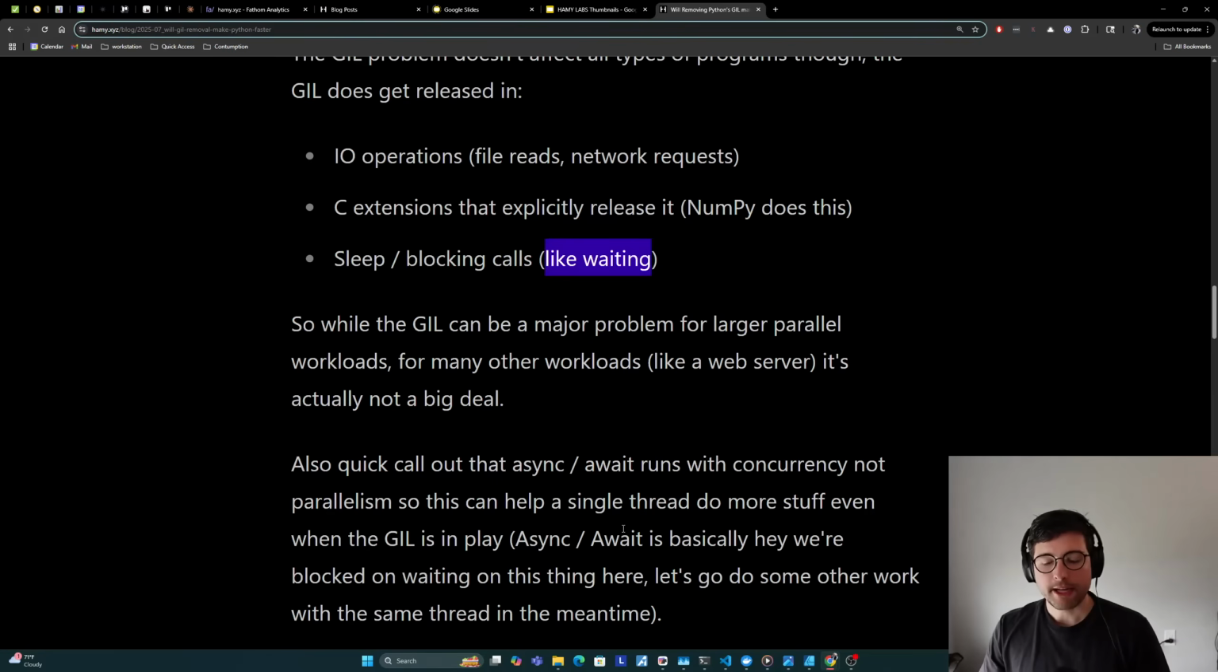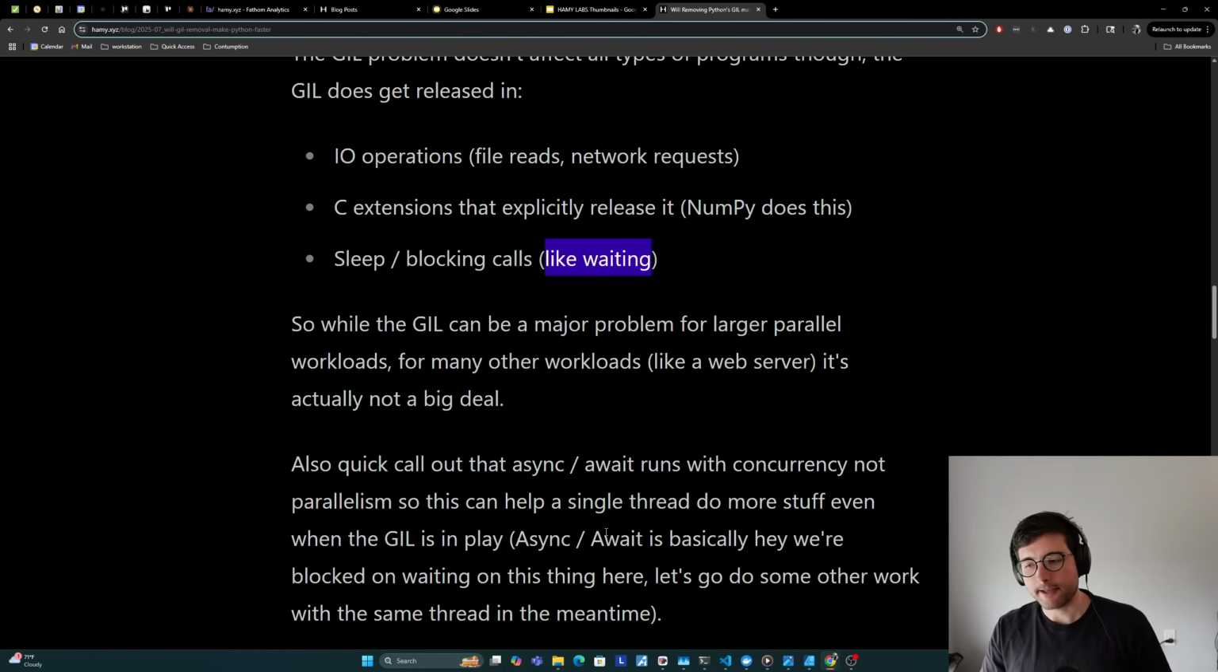I was also curious about how this works with async await. I think async await is really a great paradigm in a lot of different languages, but it is very confusing to people, and it is implemented in different ways in different systems. So I was curious how this impacted the GIL or interacted with it. And it turns out that, in Python, async await runs with concurrency and not parallelism. So this can help a single thread do more stuff even when the GIL is in play.